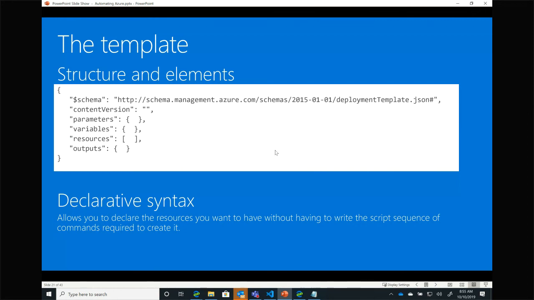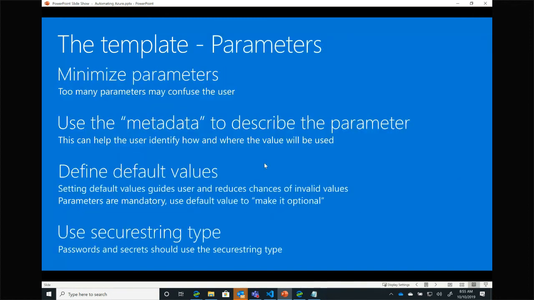So we talked about the ARM template. It has parameters, variables, resources. I don't have any outputs in the example I gave you, but you could also have outputs. It is a declarative way of describing what I want deployed.